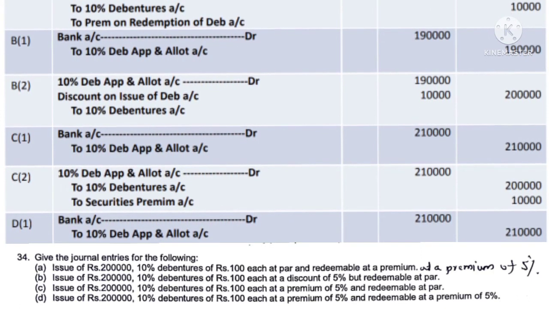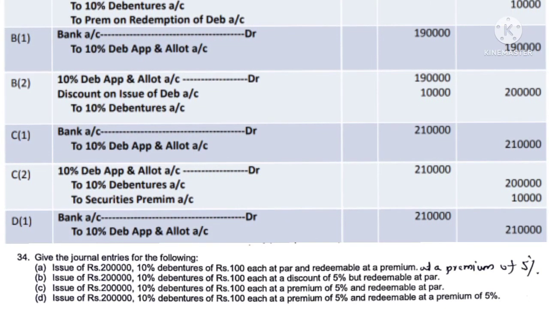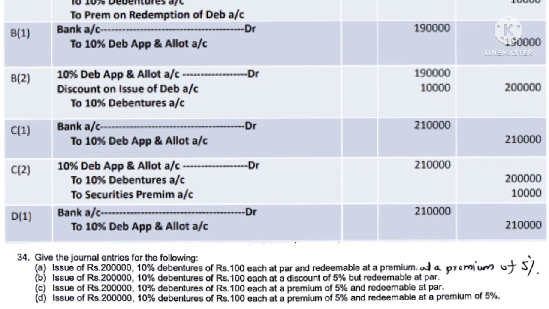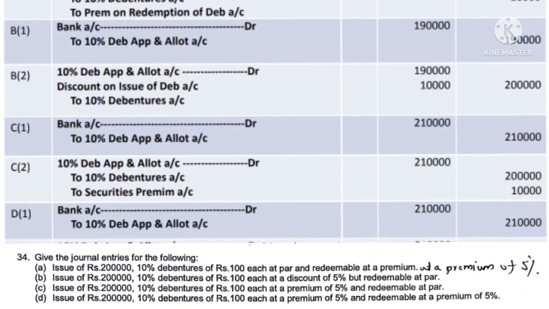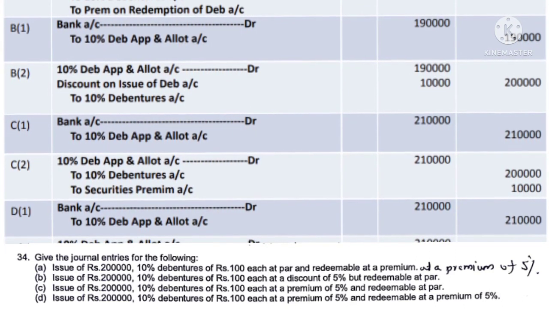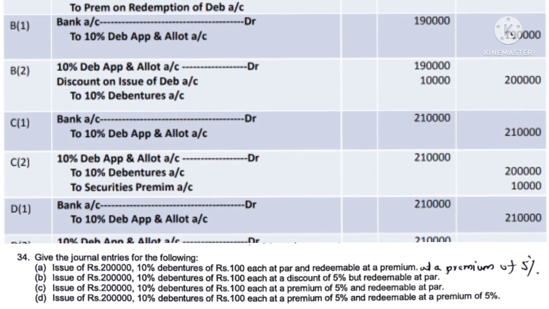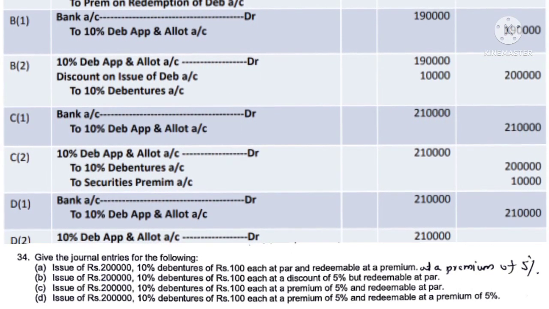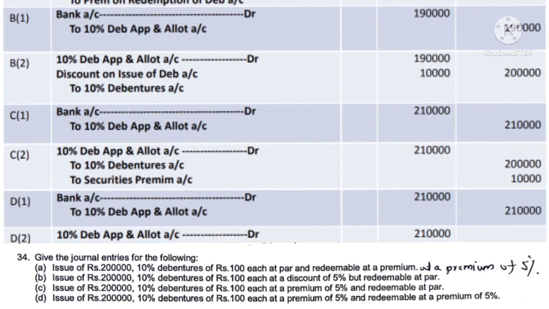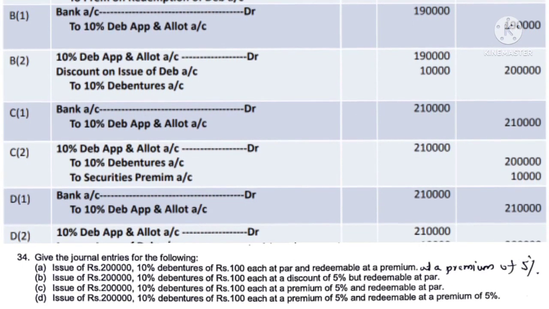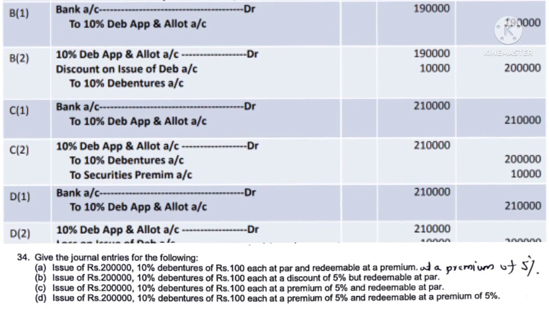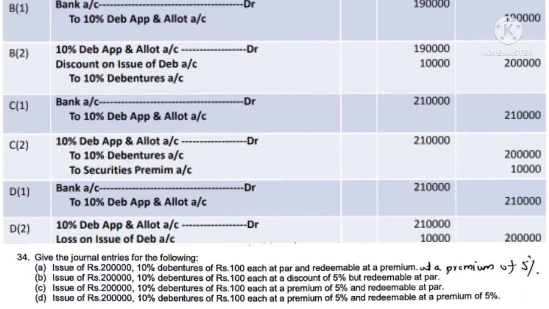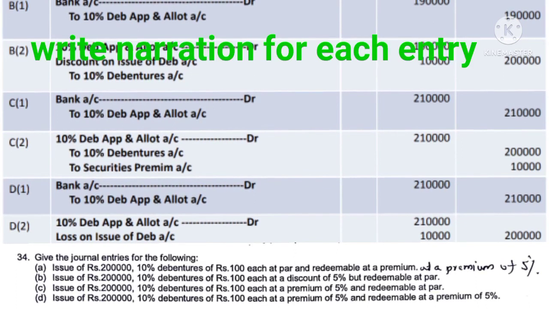Then situation C, here debentures are issued at premium and redeemable at par. So first entry is for receipt of the application and allotment money, bank account debit 2,10,000, 2 lakh plus 10,000 premium. So bank account debit 2,10,000 to debenture application and allotment account 2,10,000. And second entry is for transfer of the debenture application and allotment money to the securities premium as well as to the debenture account. The journal entry is debenture application and allotment account debit 2,10,000 to 10% debentures account 2 lakh, to securities premium 10,000.